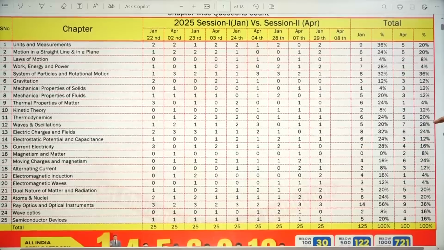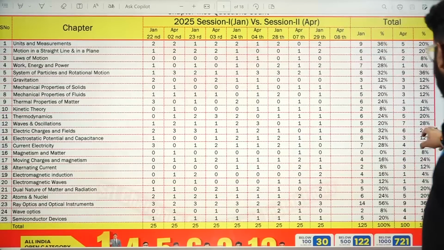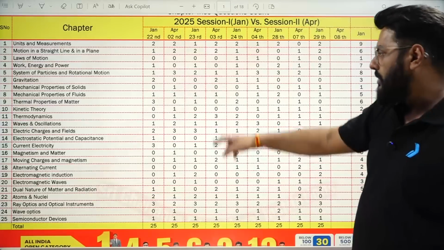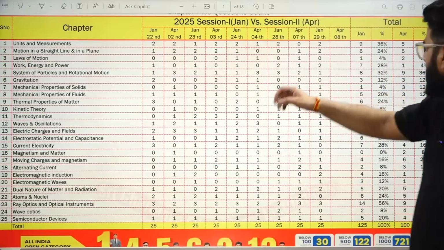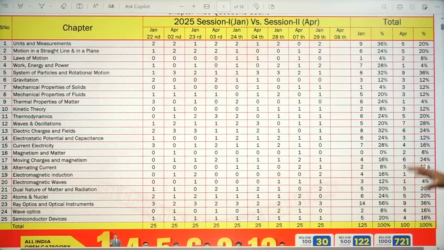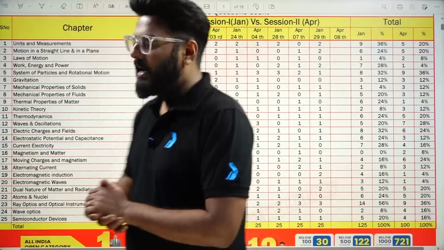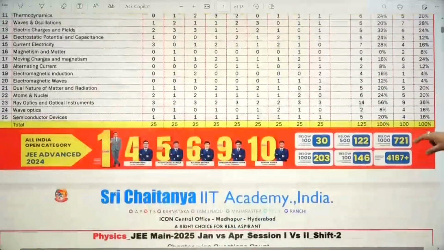And more than that, you can also see this 28%, which goes for waves and oscillation. This is also a high weightage topic. Then 20% goes for thermodynamics, which again is a very important portion. Then this 32% gravitation. So you can take note of all the important chapters over here. Whichever have more than 20% weightage are obviously asked more in JEE, and we'll do the shift 2 analysis as well. I hope this is clear to you. You can take a screenshot and analyze this data.